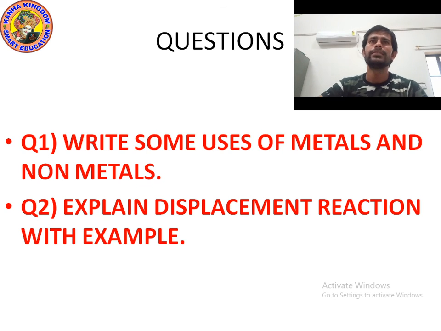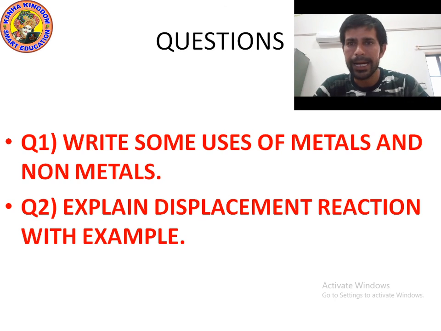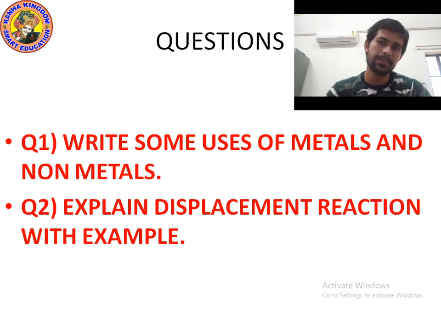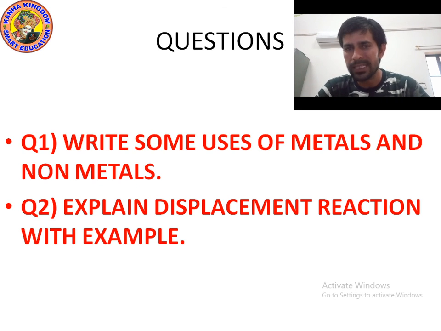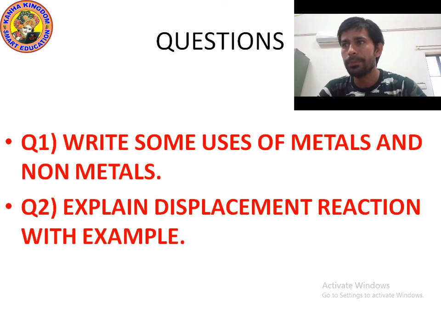Example, when zinc Zn reacts with copper sulfate CuSO4, it forms zinc sulfate and copper is displaced. So the blue color of copper sulfate fades away. And when copper sulfate reacts with iron Fe, then it forms iron sulfate and copper is displaced. I hope you understood.